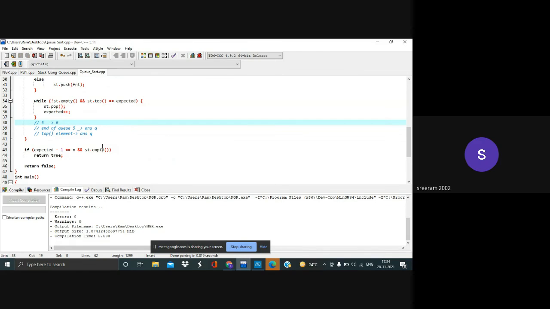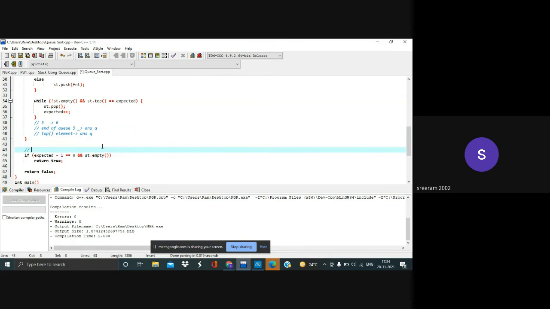Our expected gets incremented to 6, which is n-1, that is, expected minus 1. Expected is 6, 6 minus 1 will be 5. So in this case, and the stack should be empty, we'll return true. Or else we'll be returning false.